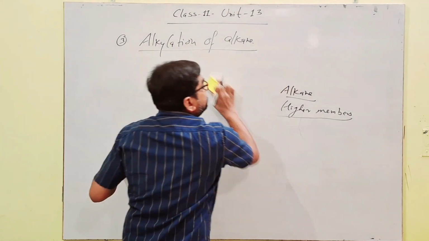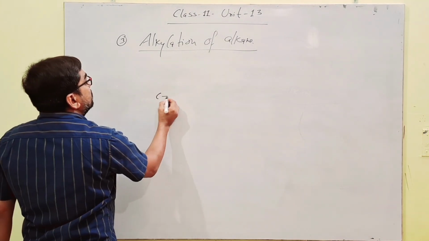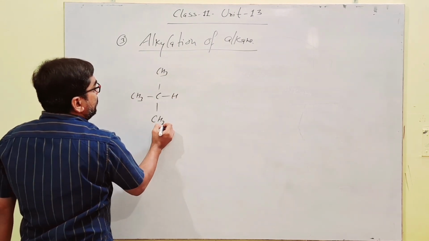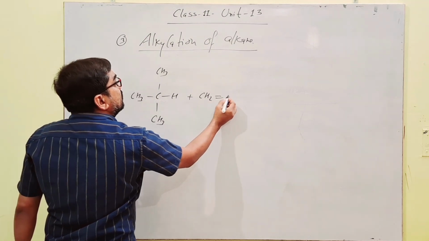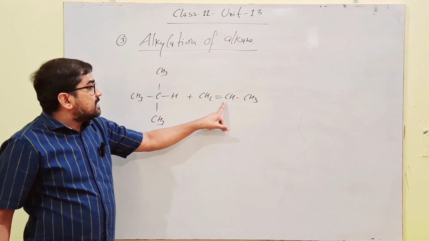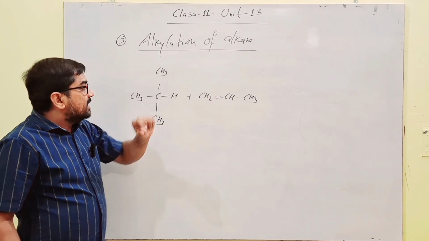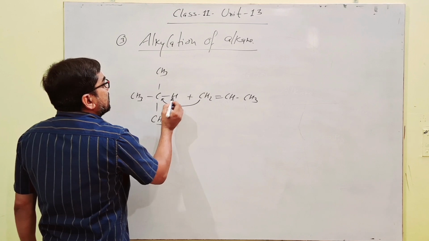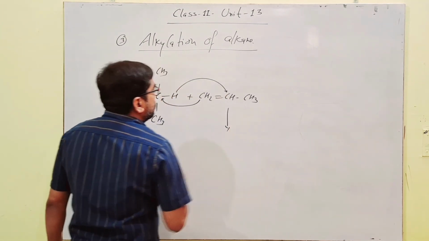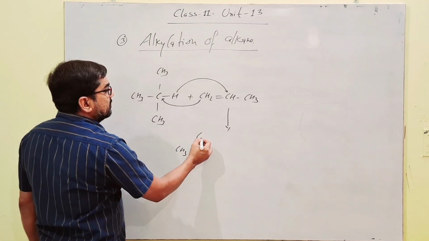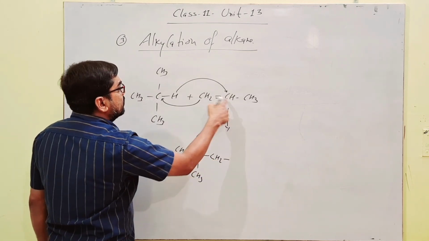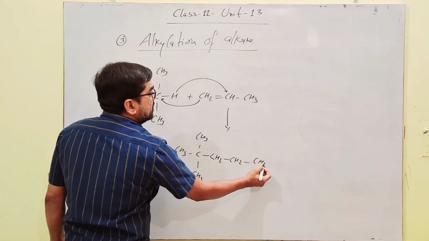Like, this is isobutane, and it reacts with CH3 CH double bond CH2. इससे react होगी. Now CH2 comes to this carbon and hydrogen comes here, and this double bond converts into single bond, and finally the product obtained will be CH3 C, CH3 CH3 single bond C. यहाँ से CH2 अटैच हो जाएगा सिंगल बॉन्ड, और इससे हाइड्रोजन अटैच हो जाएगा CH2 सिंगल बॉन्ड CH3.